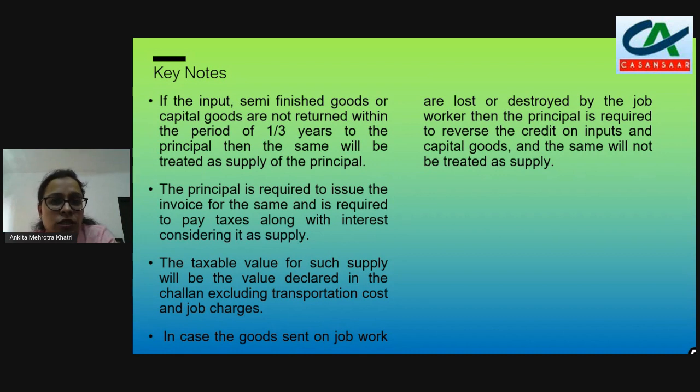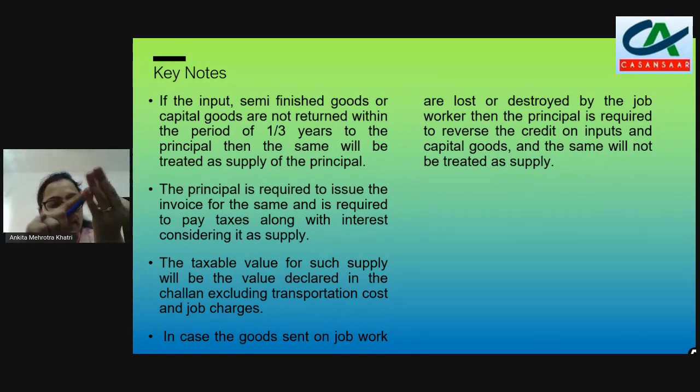That may be your cost plus a nominal profit, which you want to recover from that job worker in case those goods are not returned, or in case these goods have been destroyed or lost by any means by the job worker, since the principal has taken the input tax credit of the goods, semi-finished goods, inputs or capital goods which the principal has purchased in his name.